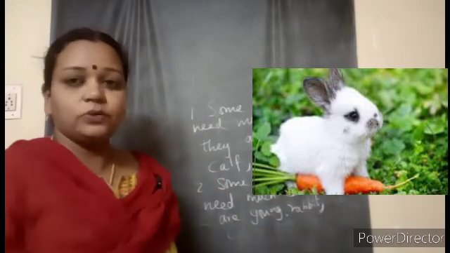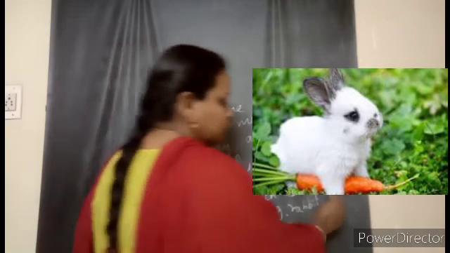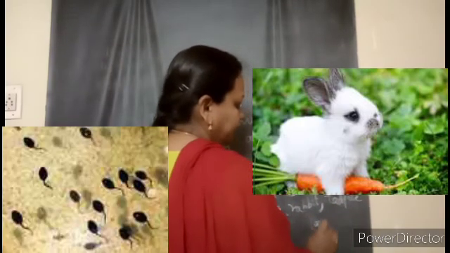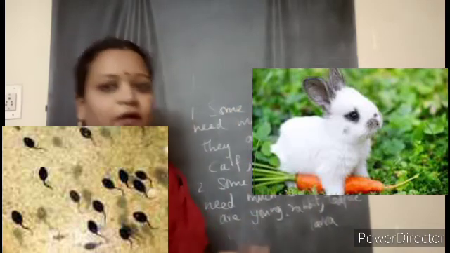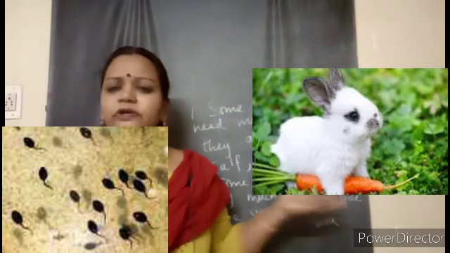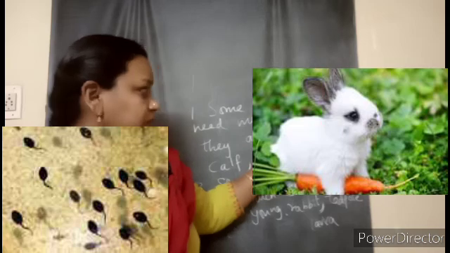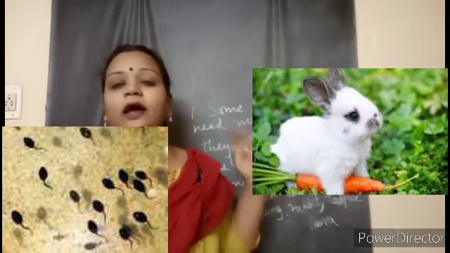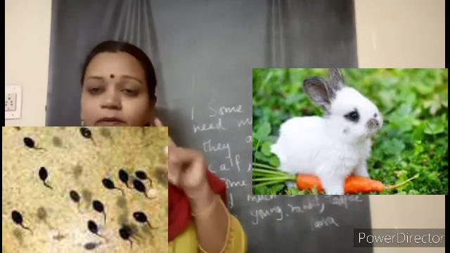And just now we learnt about the tadpoles. They are able to find their own food. Even in the larva stage, they are eating leaves and they are growing and developing. Like that, find out more animals in this category which need more care and which do not need more care, and you complete S4.